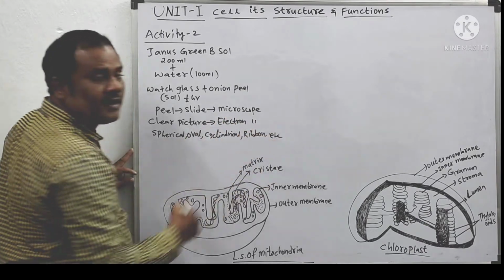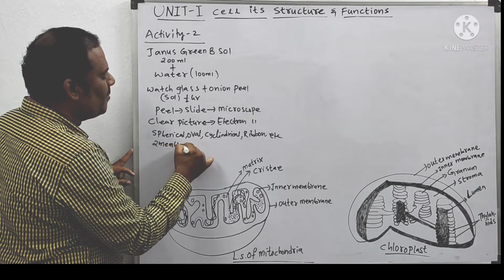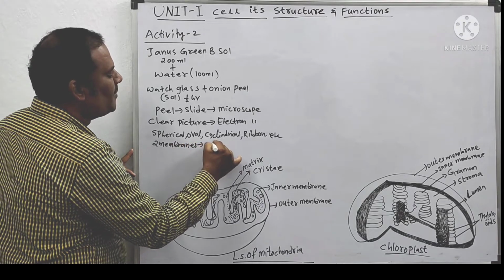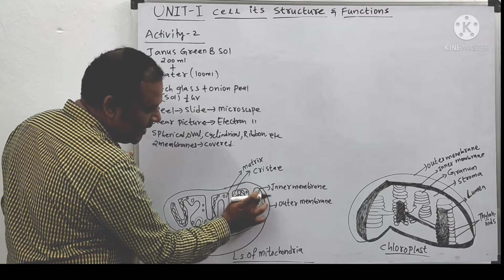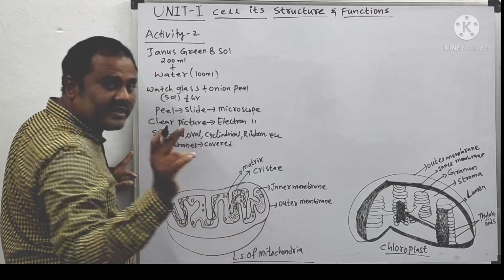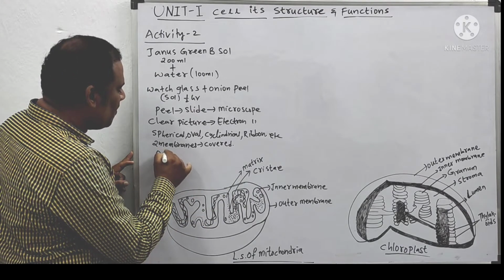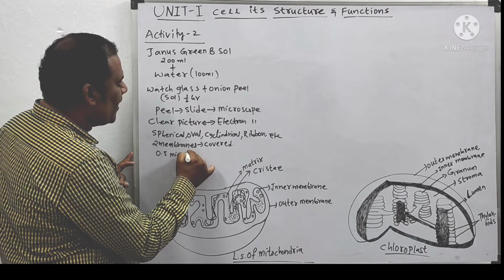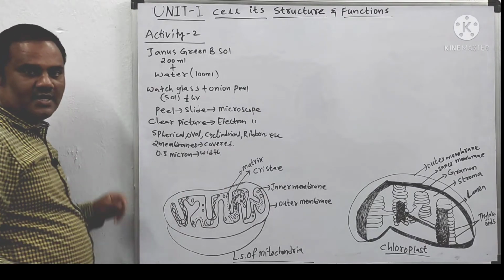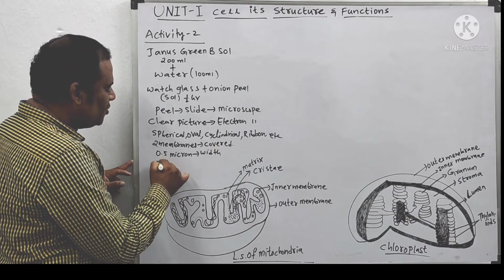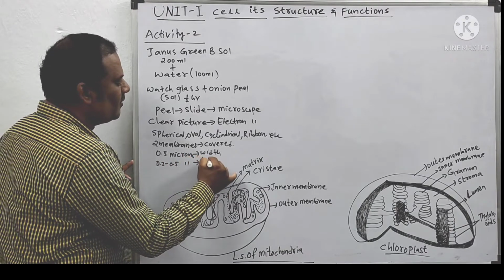In different shapes they are present, and it is covered by two membranes. It is a double layered membrane. This is the outer membrane, this is the inner membrane. It has a 0.5 micron width, and it is 0.2 to 0.5 microns long.